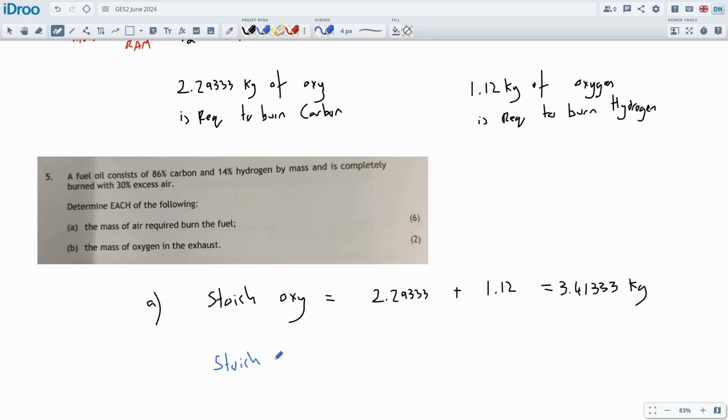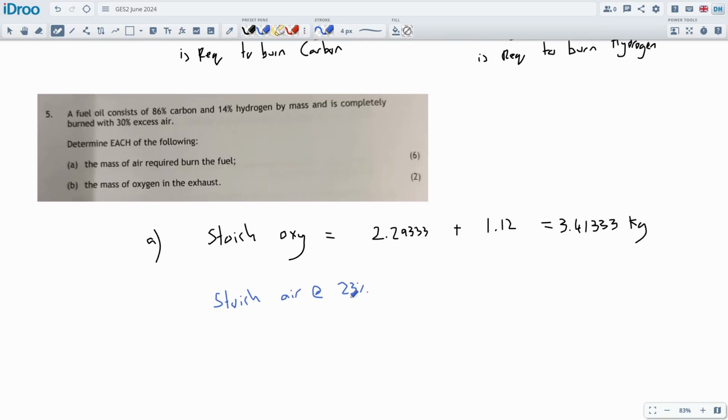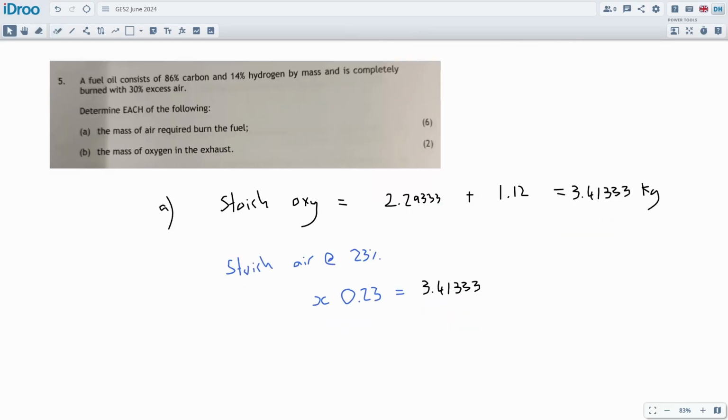And then we can work this into stoic air. The stoichiometric amount of air is the minimum amount of air required to burn the fuel, and this is at 23% oxygen. So we need some quantity of air, at 23%, that is going to give us this 3.4 kilograms of oxygen. We'll do x times 0.23, where x is the total amount of air, and it should give us this amount.